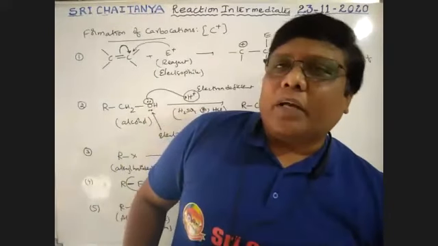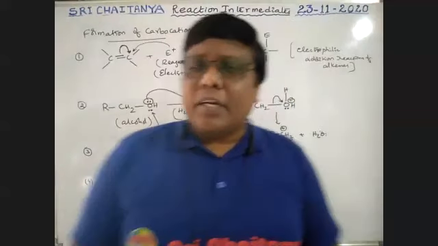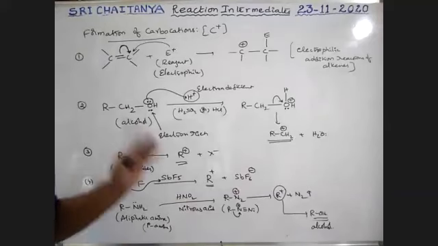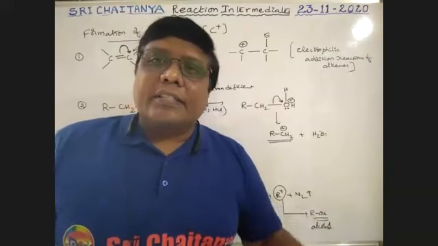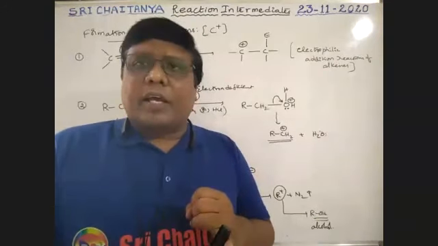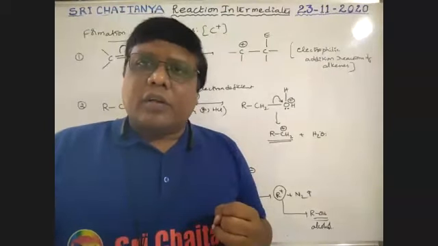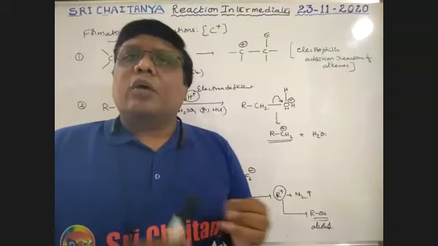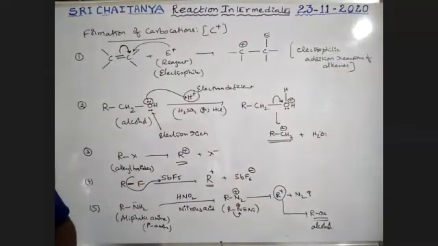These are some cases and frequently used cases. There are a number of other ways, but please keep in mind all these are very, very important. So this is the preparation of carbocations, formation of carbocations as the reaction intermediates. So we covered what is the structure: trigonal planar, sp2. Most of the cases it is sp2. Sometimes it is sp. Okay, next, how these are prepared? These are the 5 most important preparation methods of carbocation.